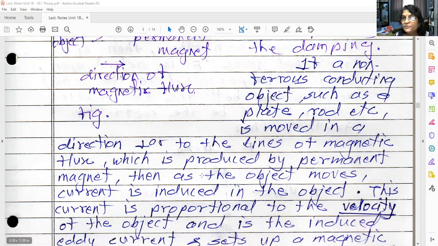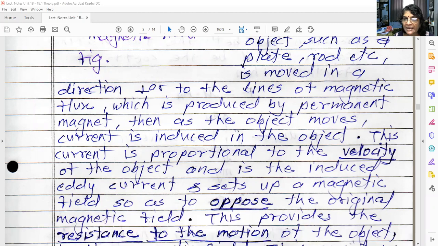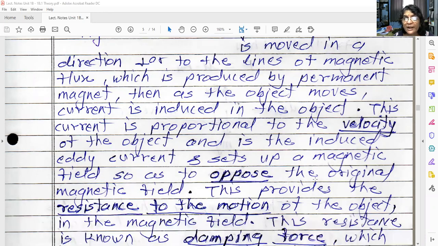As the object moves, current is induced in the object, and this current is proportional to the velocity of the object. I have highlighted velocity here because this is damping, and damping is always proportional to the velocity. So this current is the induced eddy current, and it sets up a magnetic field so as to oppose the original magnetic field. Here the resistance comes into the picture. This provides resistance to the motion of the object in the magnetic field.